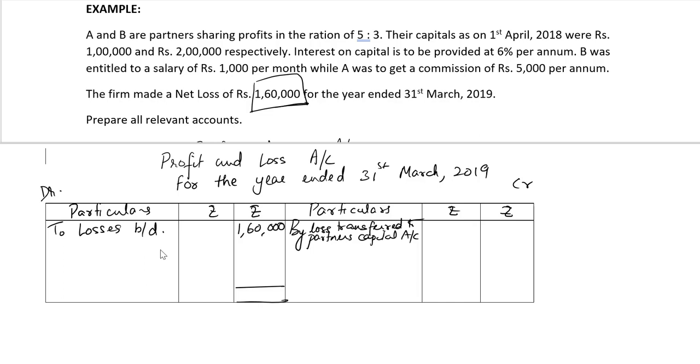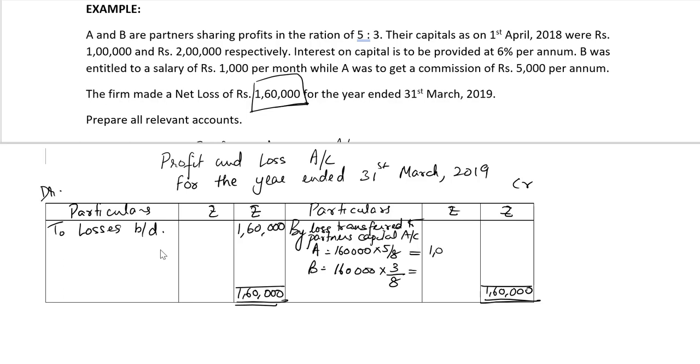The grand total is 1,60,000. The loss to be distributed: for A, it's 1,60,000 into 5 divided by 8, whereas for B, it's 1,60,000 into 3 divided by 8.